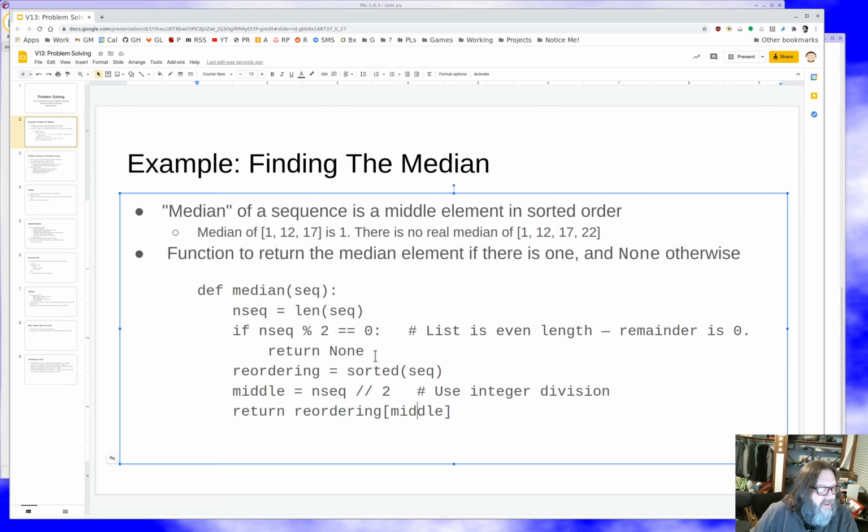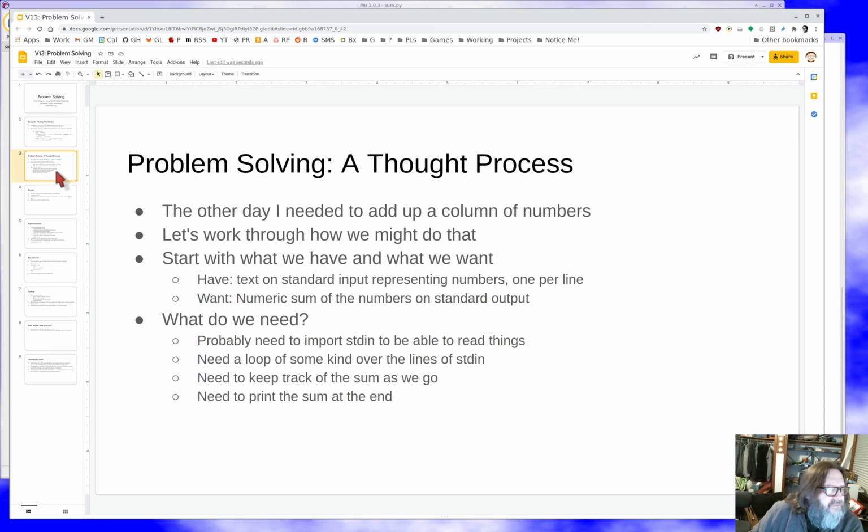It all looks good. And so that's sort of this process, right? Now I have a nice median function. I understand its behavior and all the test cases and stuff. So that's a good warm-up exercise. Let's talk about this in more detail as we work through a fancier exercise.